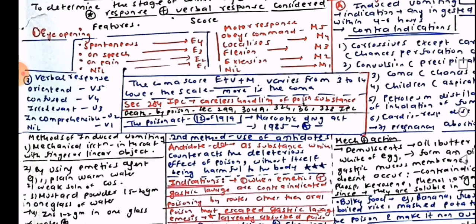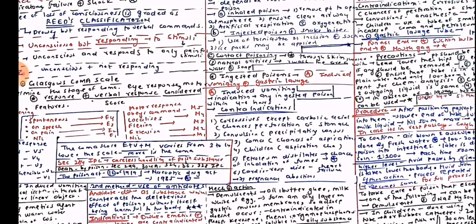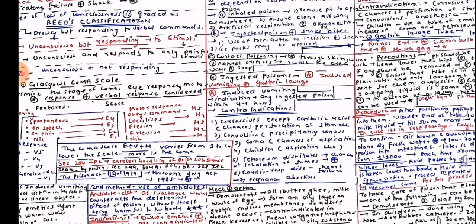The coma score of E plus V plus M varies from 3 to 15. The lower the score, the deeper the coma. Right. So then we move on to contact poisoning.